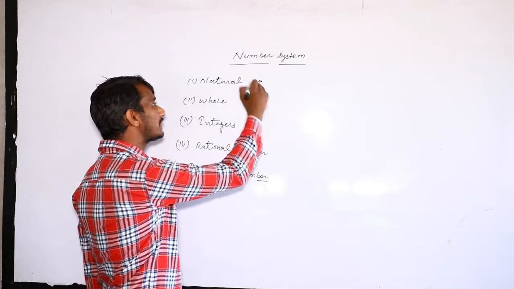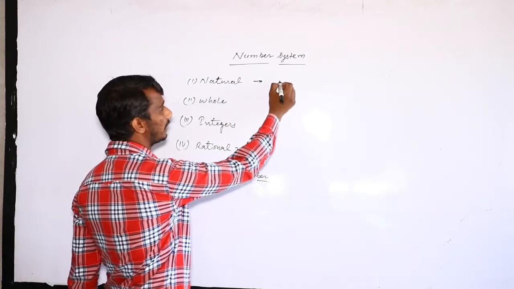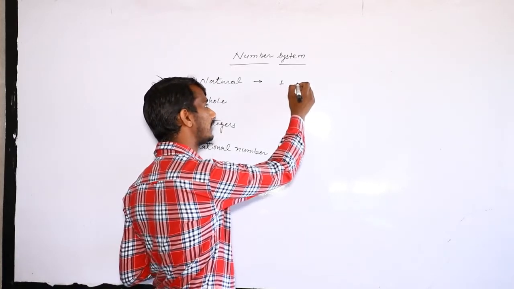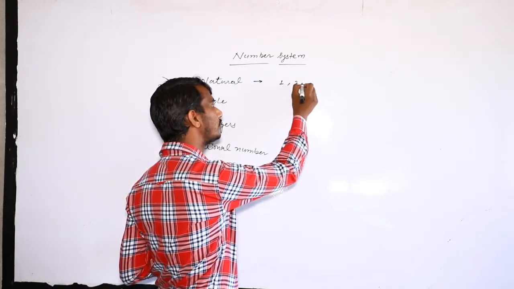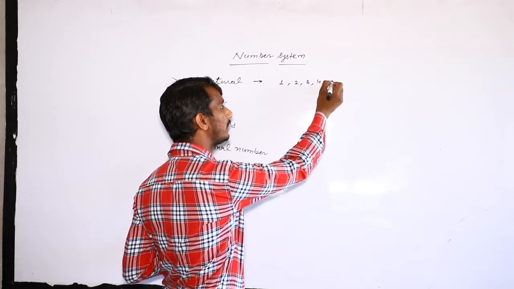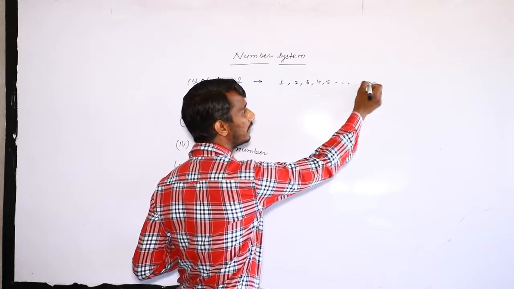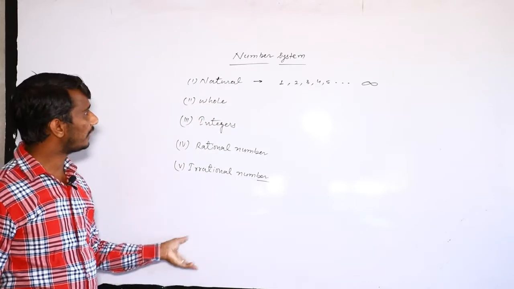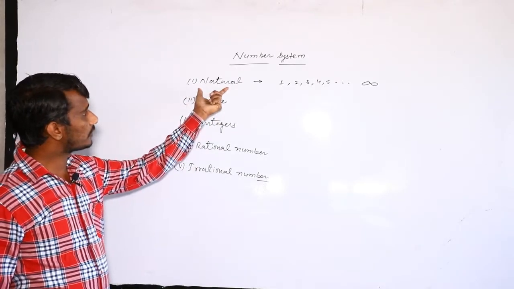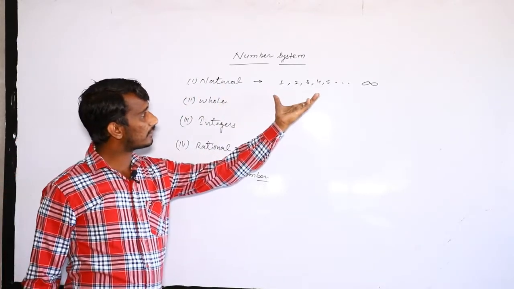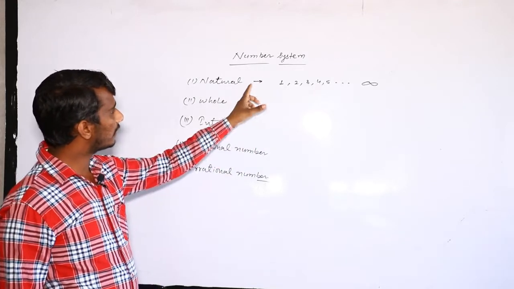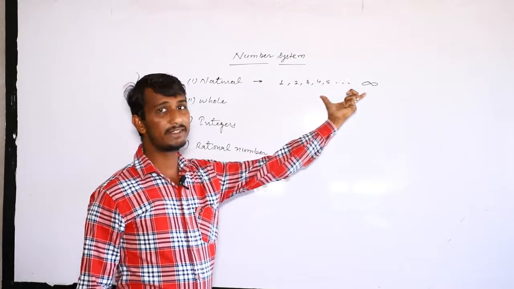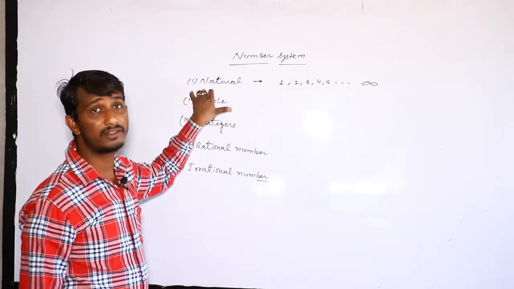Natural numbers start from 1 and go to infinity, means 1, 2, 3, 4, 5, infinite, no end. So 1 to infinity is called natural numbers.